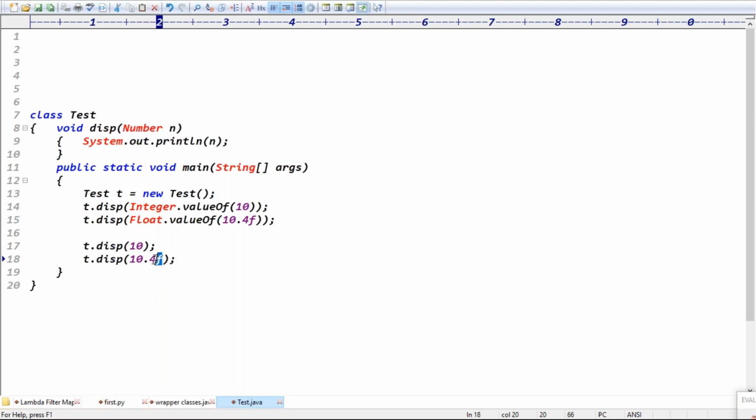Even when we pass 10.4F, we are passing a float value, but it can take the Float object. Then this is automatically converted to which format? Object format, right? That concept is autoboxing. So because of autoboxing, the data is automatically converted, right?